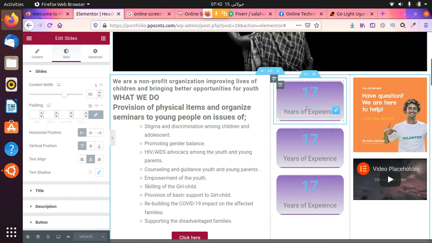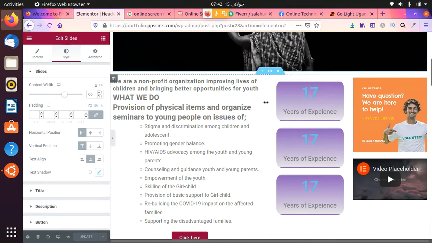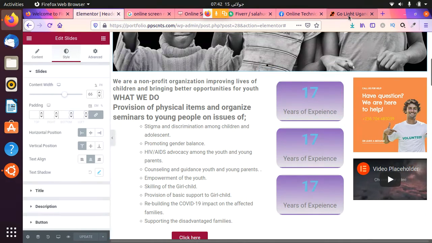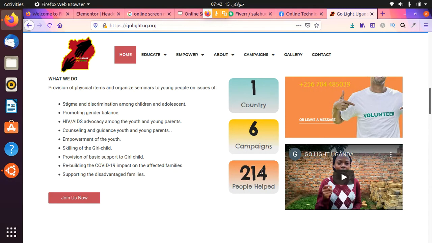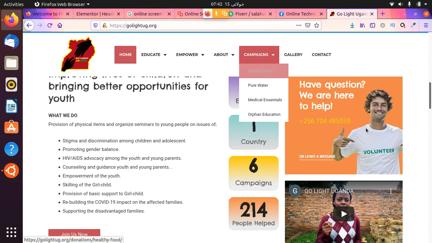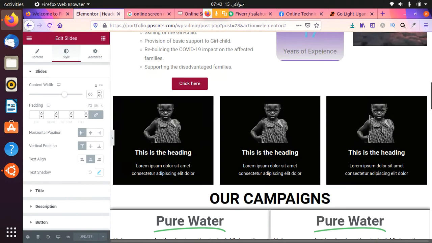using a heading and a paragraph. This is a heading and this one is a paragraph, and this is the entire section which I have designed. And I have put radius to make the borders round, corners round. Okay, and then I copied the same style. In the next column there is an image and a video, and I have also added an image and a video, even if the video is a placeholder.